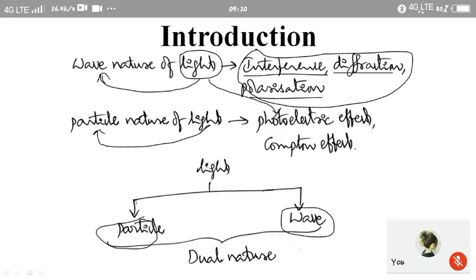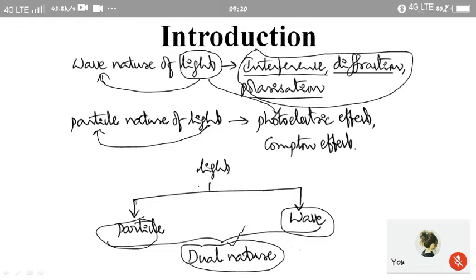Therefore, light is going to exhibit both the particle nature as well as the wave nature, and that property is known as the dual nature of light. So this dual nature of light indicates that light can exhibit both particle as well as wave nature. Since light exhibits both, we say that light has a dual nature.